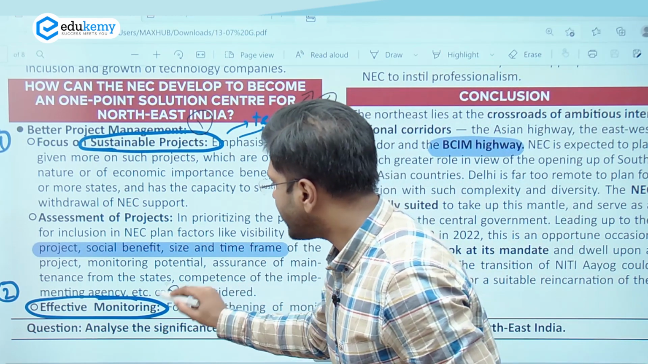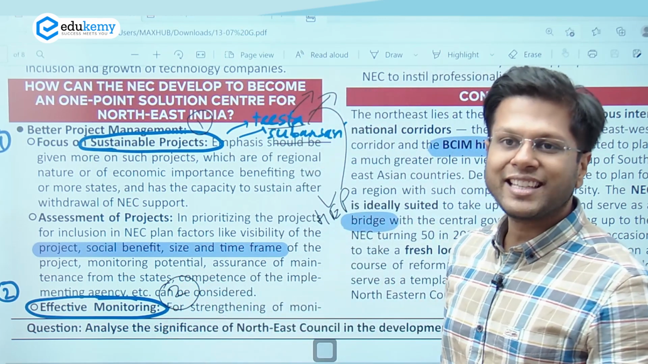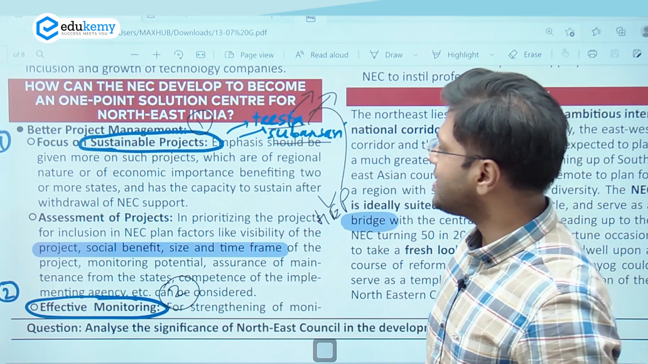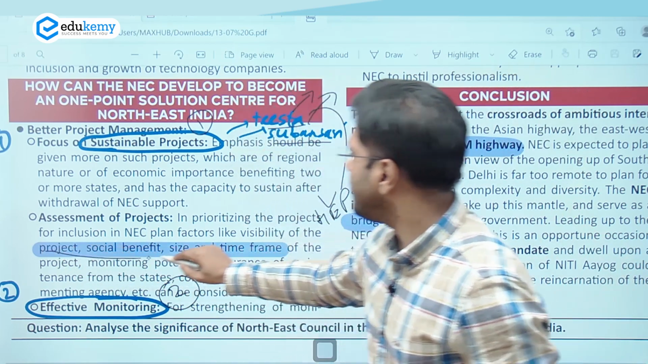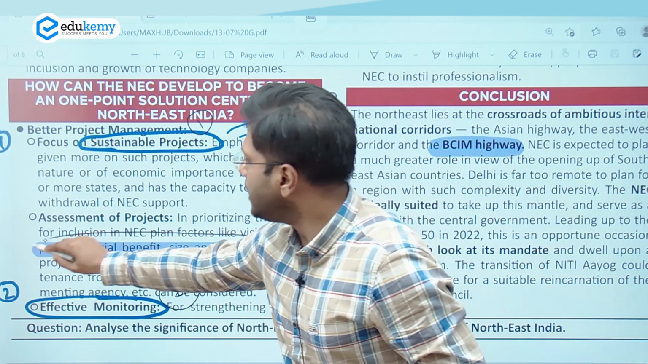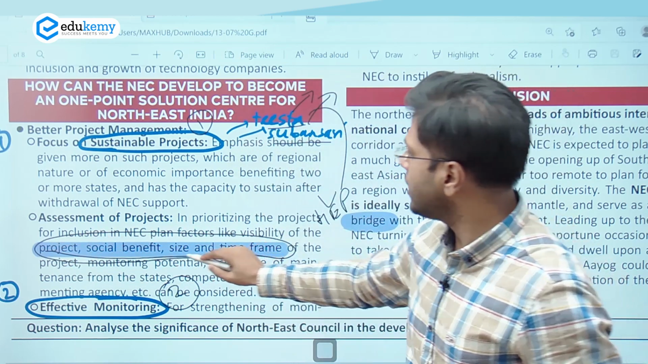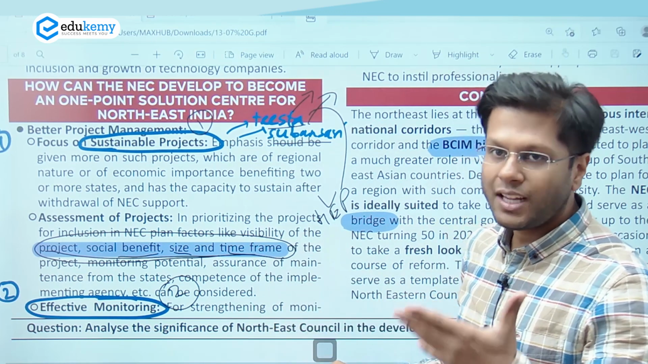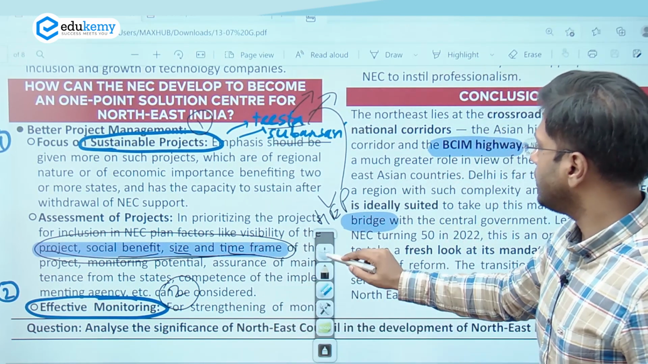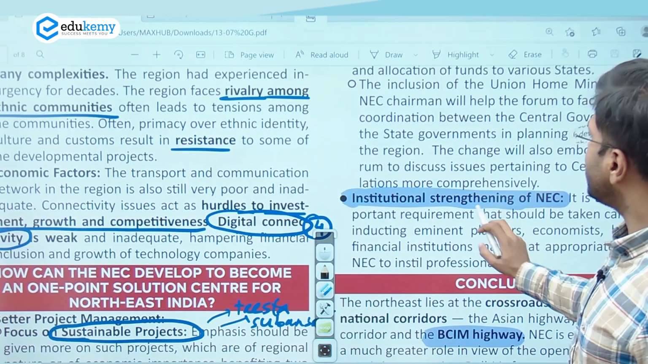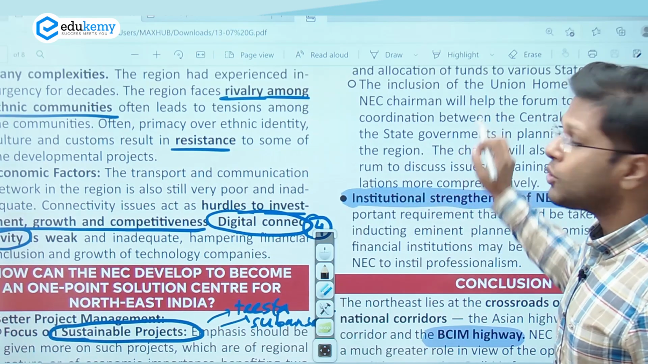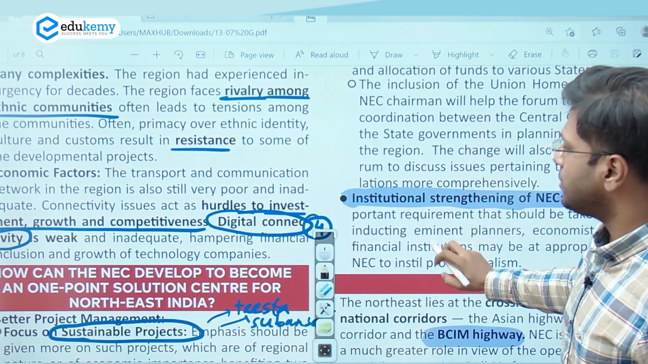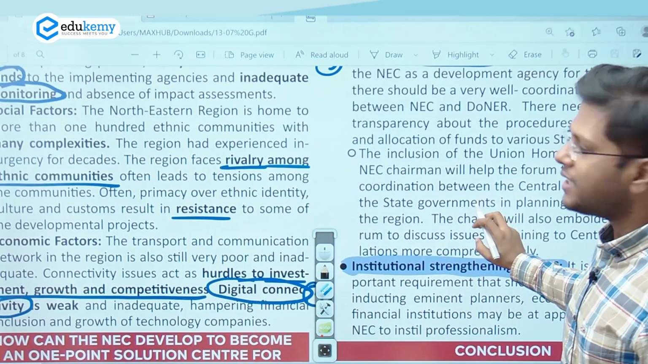Then we have effective monitoring, right? Monitoring of the schemes that the council has assisted and aided. So it must ensure that the project which has to be carried out has social benefit, and the size, time frame, and finances are well laid out in the region, right? Along with that, the idea is to ensure that there is an institutional strengthening of the whole mechanism, right? Institutional strengthening through Northeast Council.